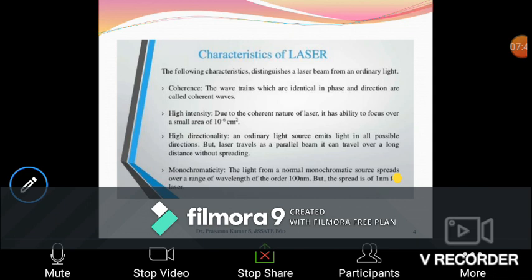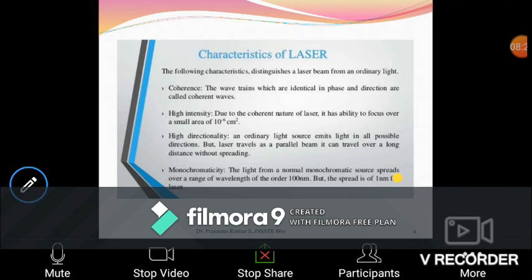See, in our ordinary source of light, that is, if you switch on the lamp, the entire room gets glow, isn't it? So here, the photons are released in all possible directions. The movements are random. In case of laser, all the photons that have been released possess the same direction.